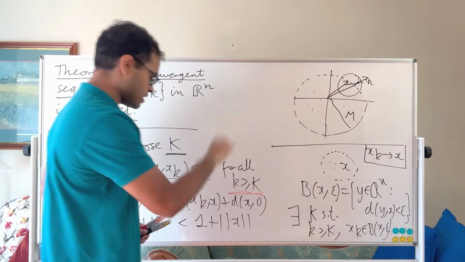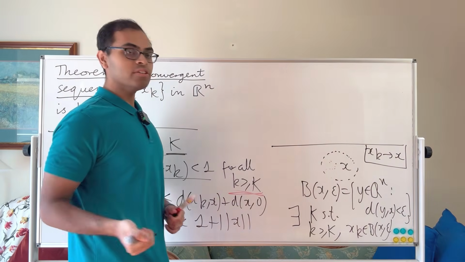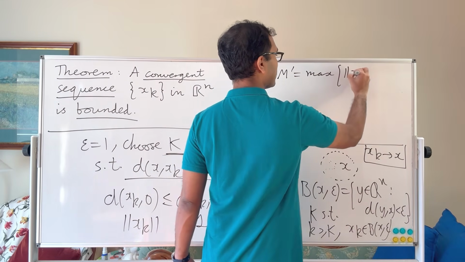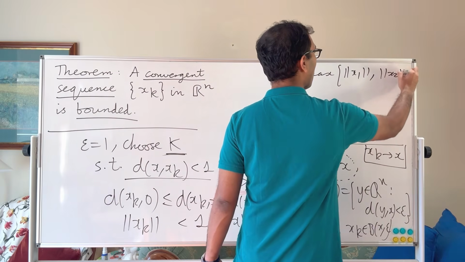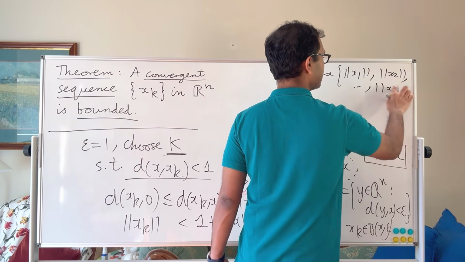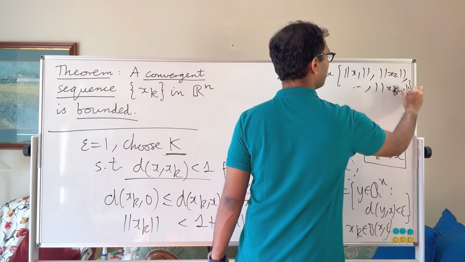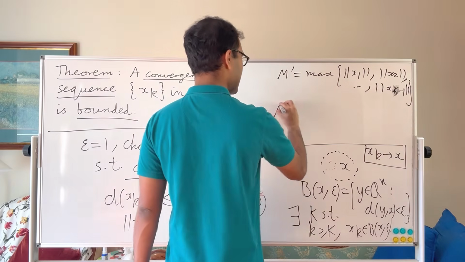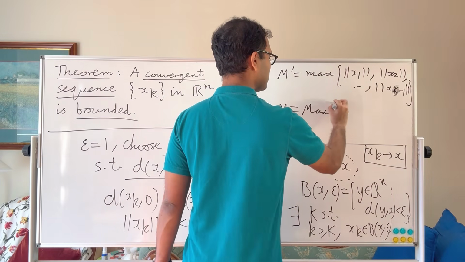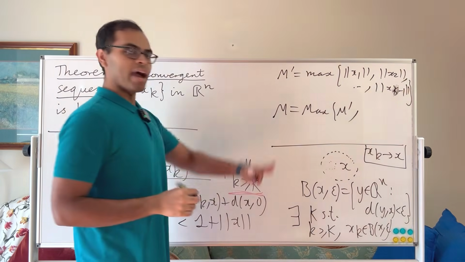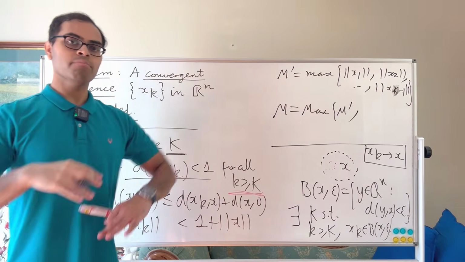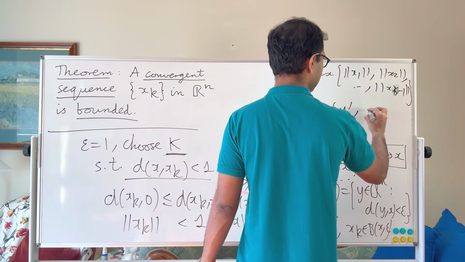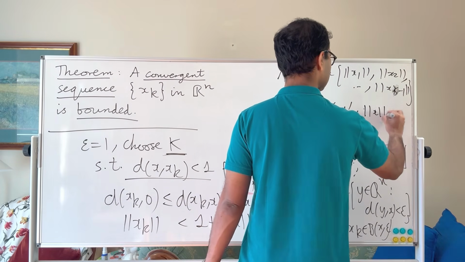Okay, so what we can do is, and I'm going to write it on this side up here, we can let M prime be the maximum of all the norms, norm x1, norm x2, all the way up to the norm of x big K minus 1, and this is going to be some finite number, okay? And then we can let big M be the maximum of this finite number, which is M prime, so the maximum of all the norms of the terms of the sequence before they enter this ball of radius 1 containing the limit, and the norm of the limit plus 1.